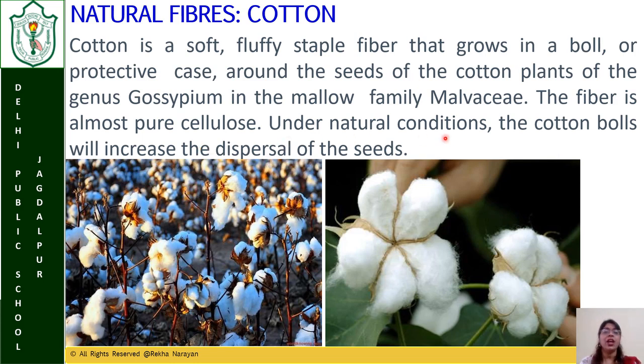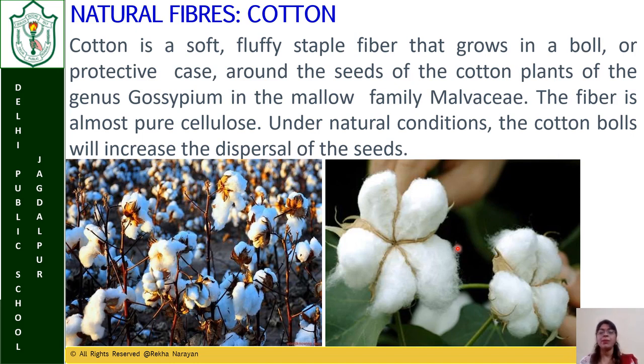Under natural conditions, the cotton bolls help the dispersal of the seeds. These cotton bolls are covering the seeds also. When the cotton boll matures and is fully grown, it bursts.